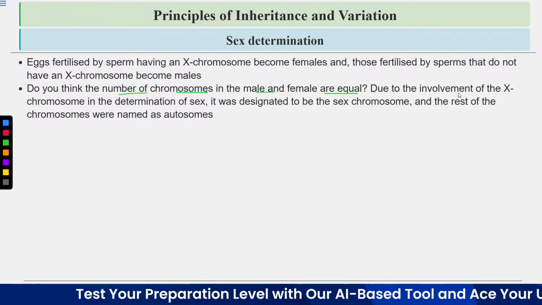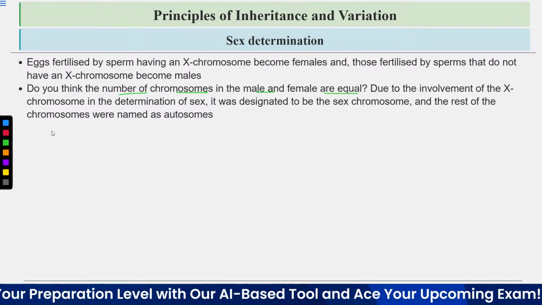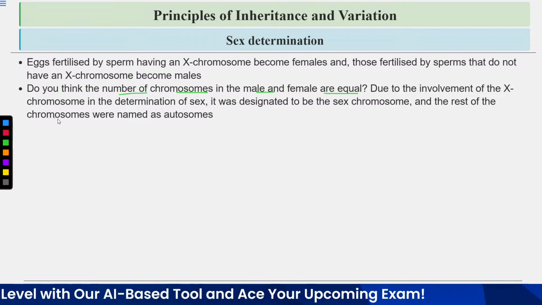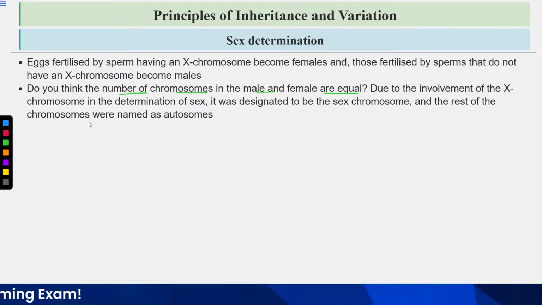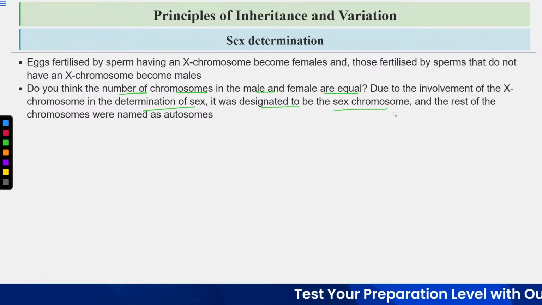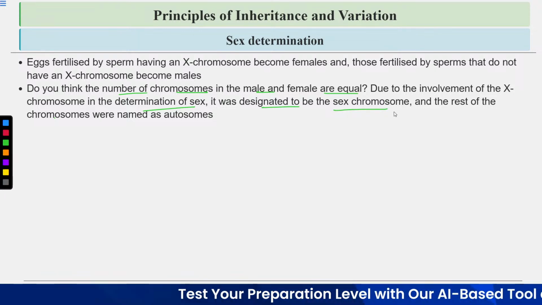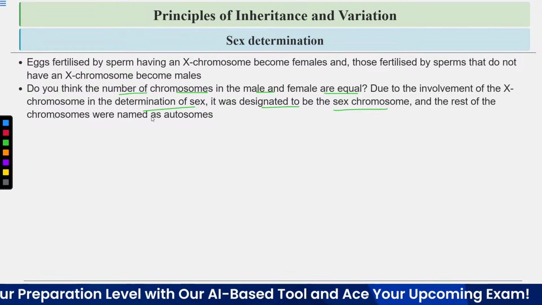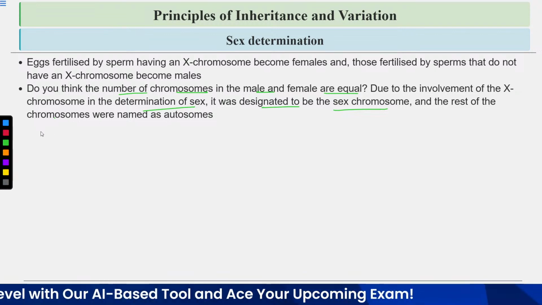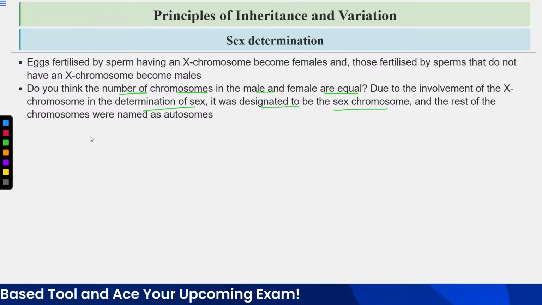In insects with the XO system, the number of chromosomes will be more in females as compared to males. Due to the involvement of the X chromosome in the determination of sex, it was designated the sex chromosome, and the rest of the chromosomes were named the autosomes.